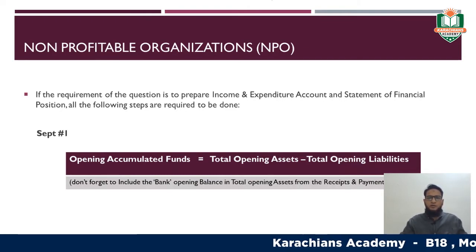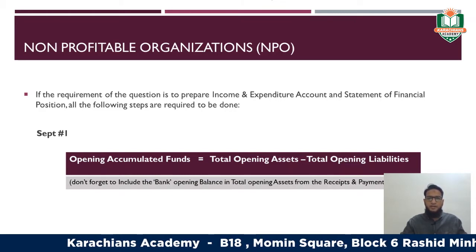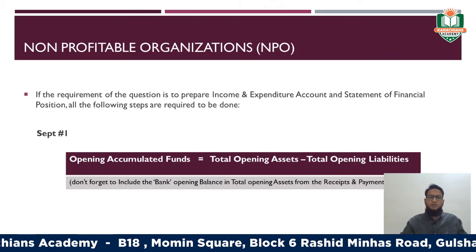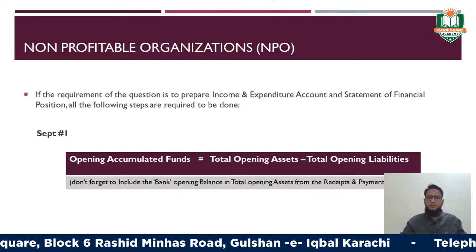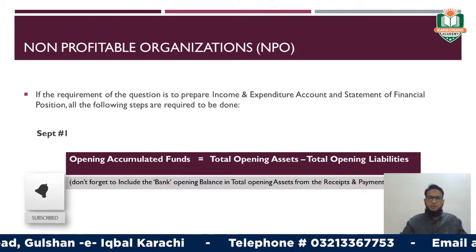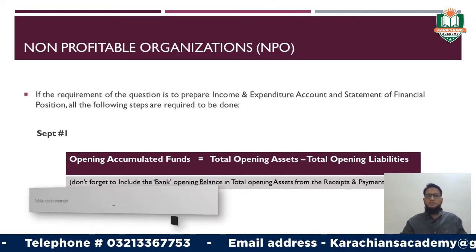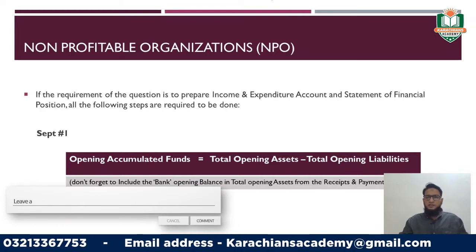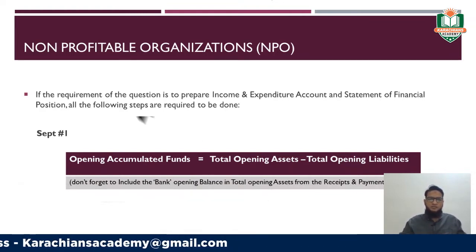In order to find out the opening accumulated funds balance, you have to deduct the total opening liabilities from the total opening assets, right? This information will be given in the question. You have to just take the total of opening assets and opening liabilities and take the difference in order to reach the amount of opening accumulated fund, right?